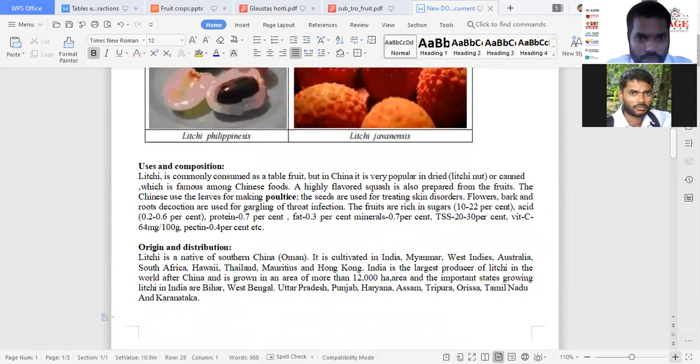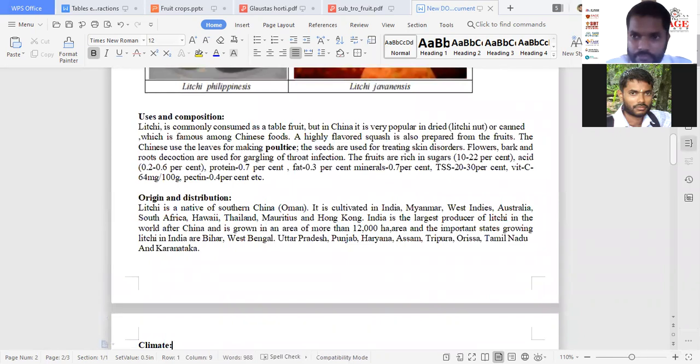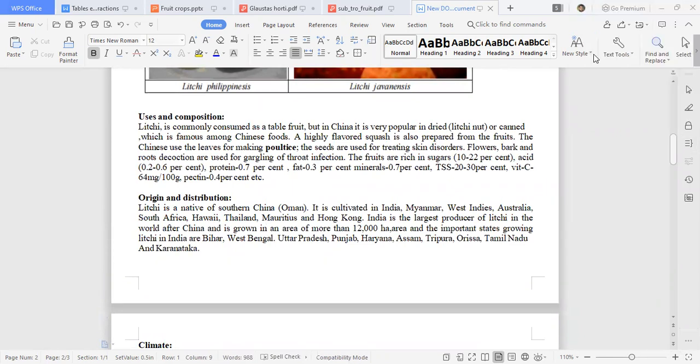So coming to uses as well as composition. It is commonly used as a table fruit crop. In China, it is very popular in dried form, that is lychee nut, or canned type. That is, taking the pulp and making it airtight, and it will be available as a processed product.